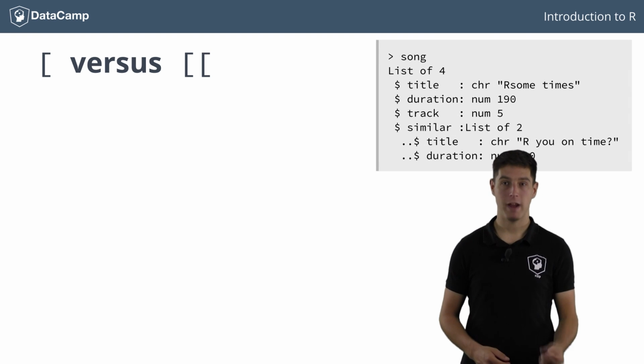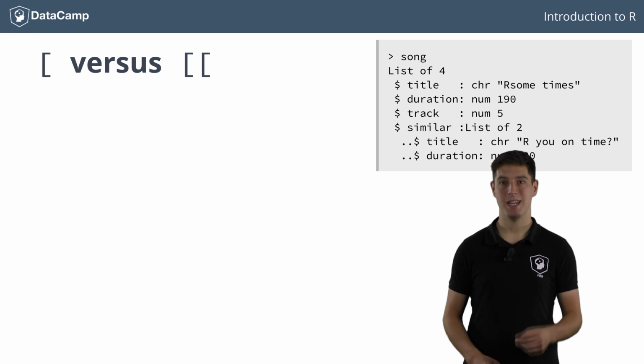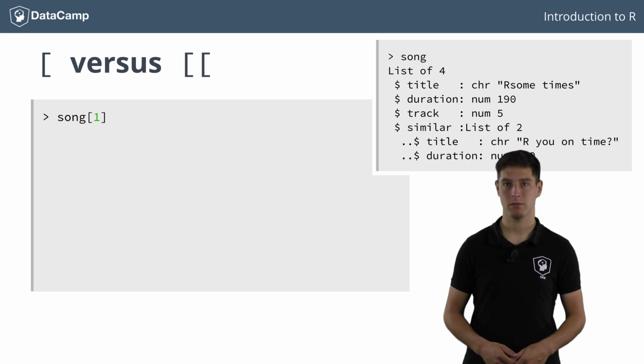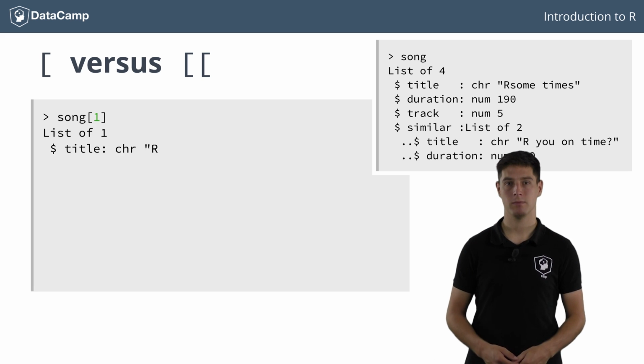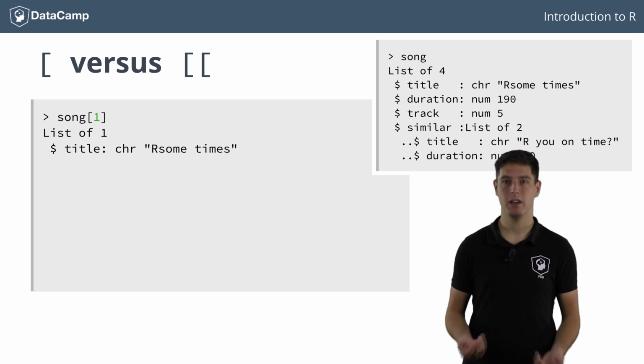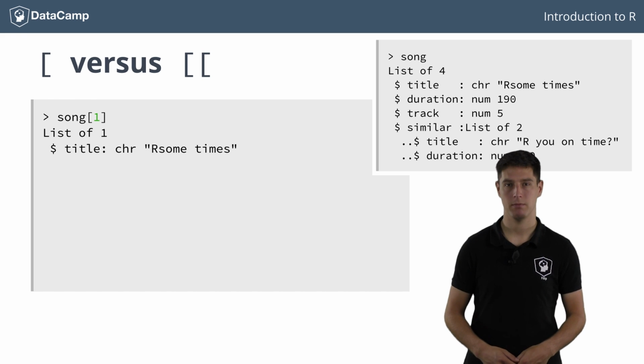When you were working with vectors and matrices, this was that simple. You simply put the index of the song title, which is 1, in square brackets, and you got the element. Well, let's try it out. That's not what we want. This is not a character string. It's a list containing only one element that corresponds to the title information.